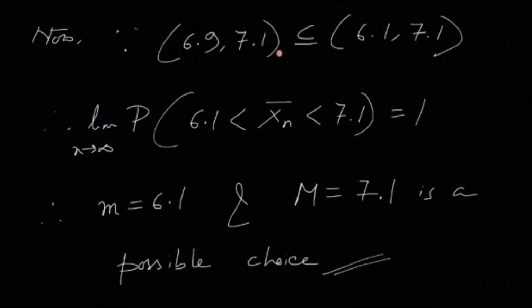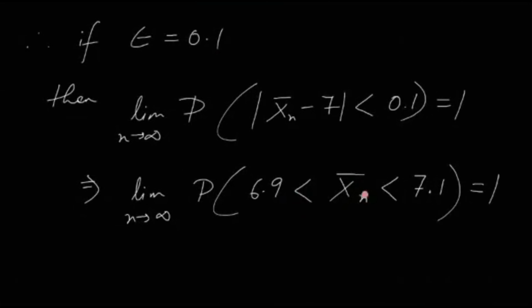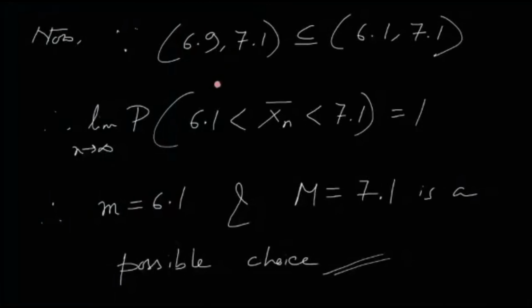Now since the interval 6.9 to 7.1 is actually a subset of 6.1 to 7.1, because you can easily see on the real line, if 6.1 lies here, then 6.9 lies here, this interval is a subinterval of that interval. Therefore, if the probability that X bar n lies between 6.9 and 7.1 is 1, obviously it lies in 6.1 to 7.1 too. Therefore, a possible value for m and M can be: small m can be 6.1 and capital M can be 7.1. This is a possible choice.